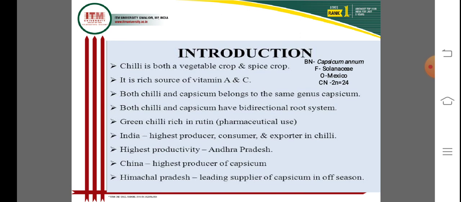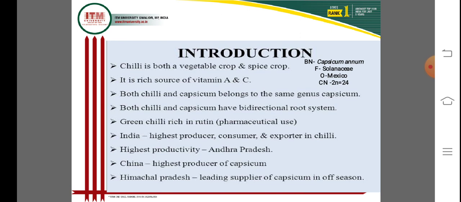It is a rich source of vitamin C and A. It's a very important crop for vitamin A and C. Both chili and capsicum belong to the genus Capsicum, and both have bidirectional root systems, a heavy root system in the root zone.